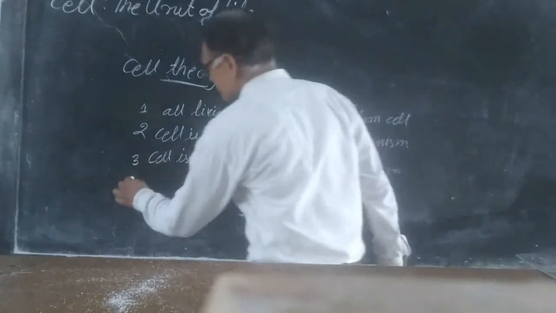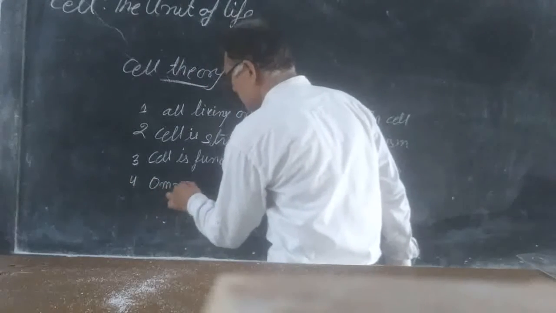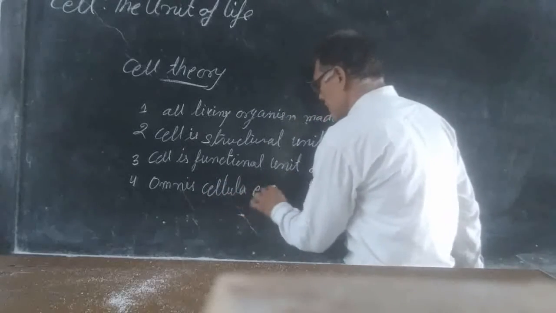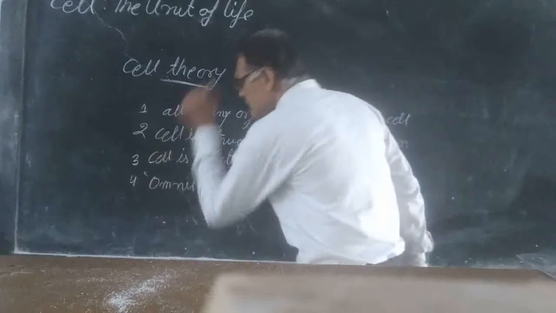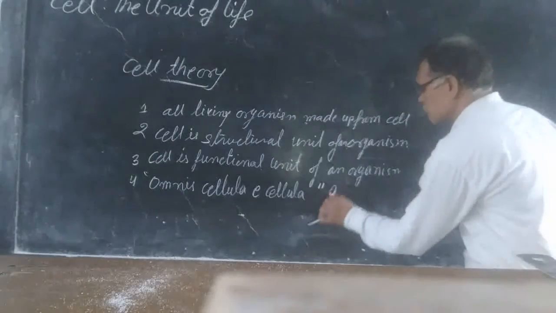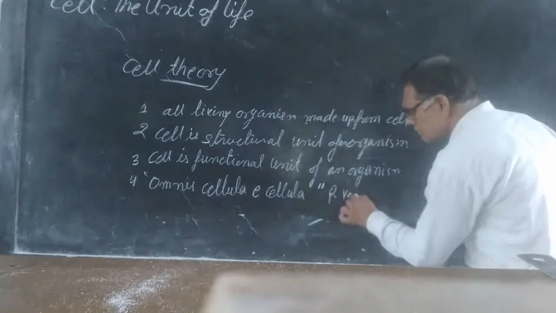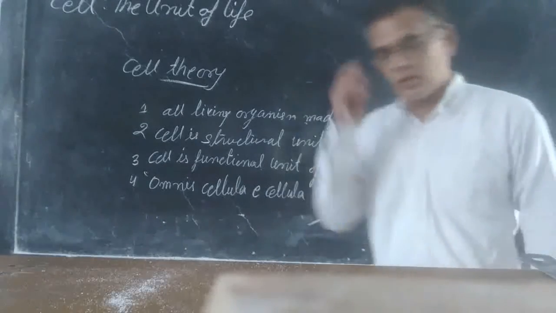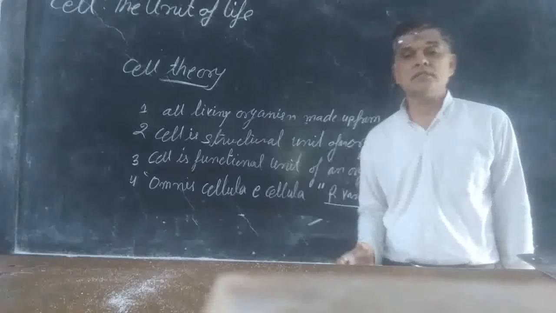Then omnis cellula e cellula. This phrase was given by Rudolf Virchow. Omnis cellula e cellula means all cells arise from pre-existing ones.